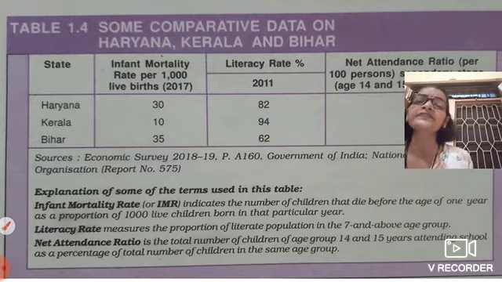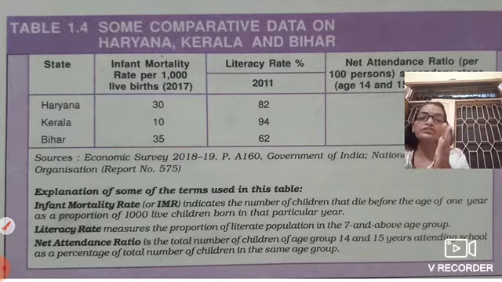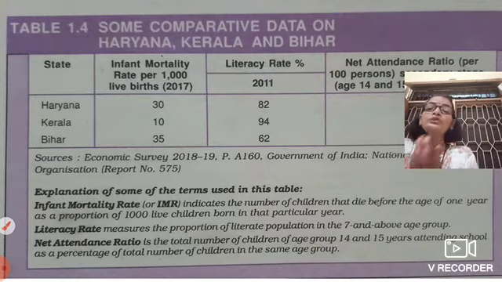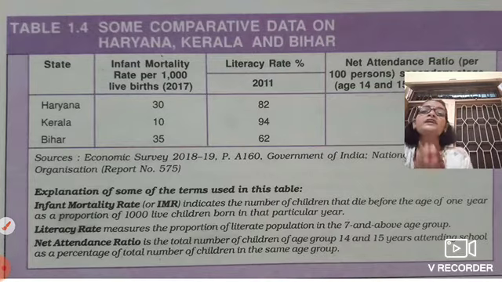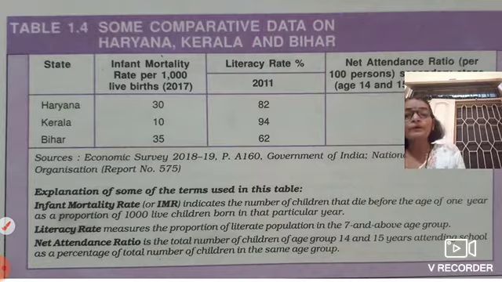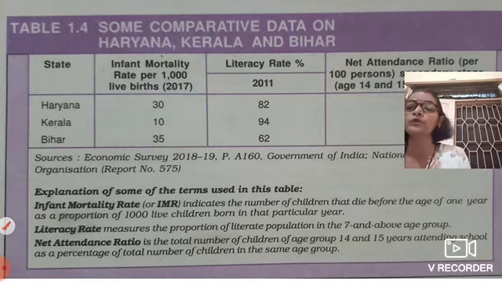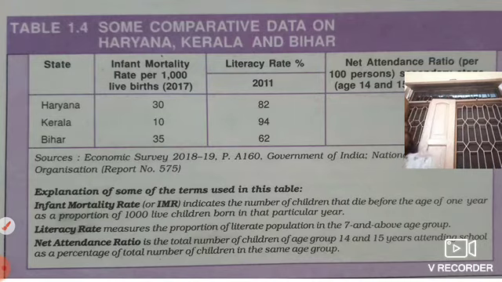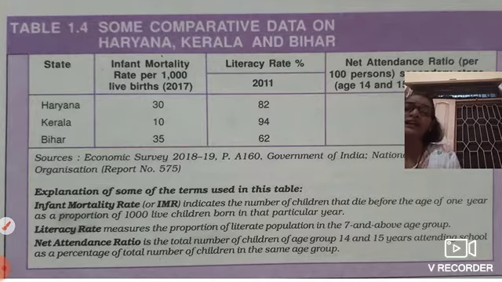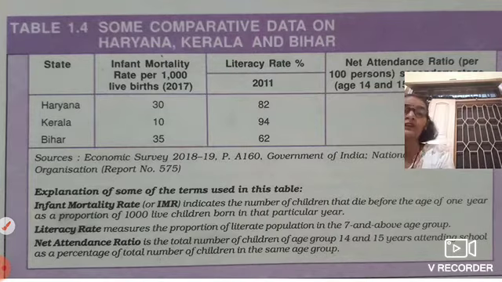Next is net attendance ratio. It concerns children who study from age 7 up to 14 or 15 or 16, when they leave school and go back to their work or other things. The calculation is the net attendance of 14 and 15 year olds attending school as a percentage of the total number of children in the same age group. This is what we have to study and keep in mind. A lot of questions can be raised from these three topics.